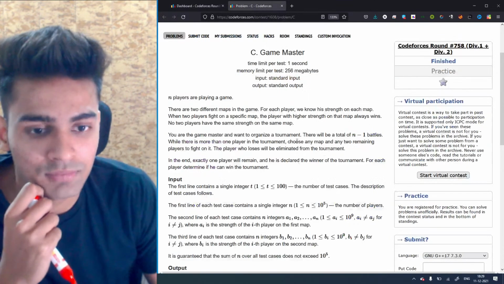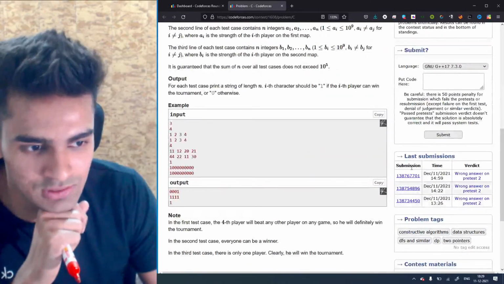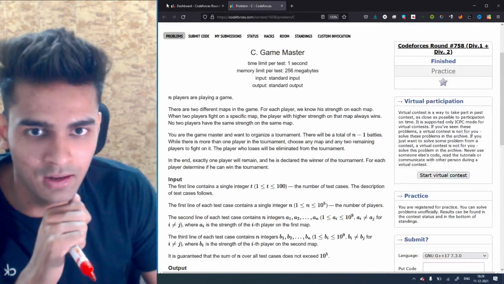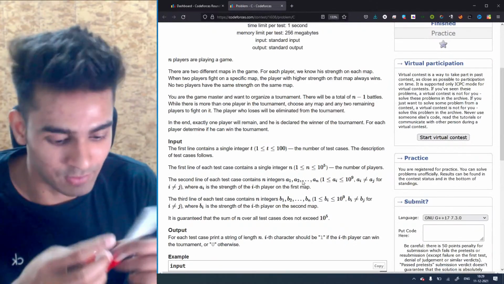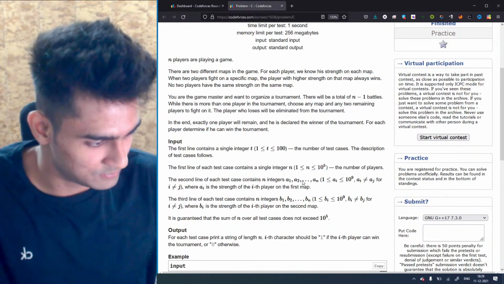Okay, let's move on to problem C, and I have a very interesting solution for problem C now. My own solution is giving me a wrong answer. I don't know why it is giving me a wrong answer, but I looked at someone else's solution and it is a very interesting solution, and I don't think anyone has used that solution except that person.